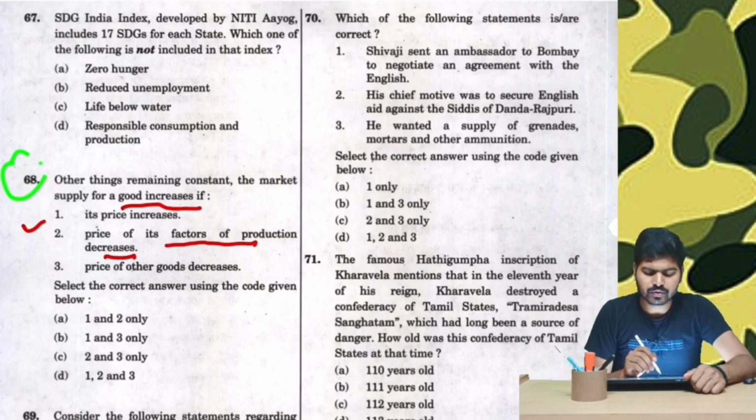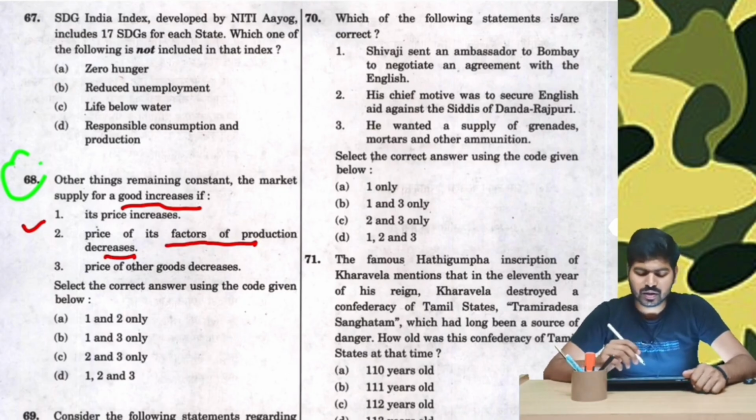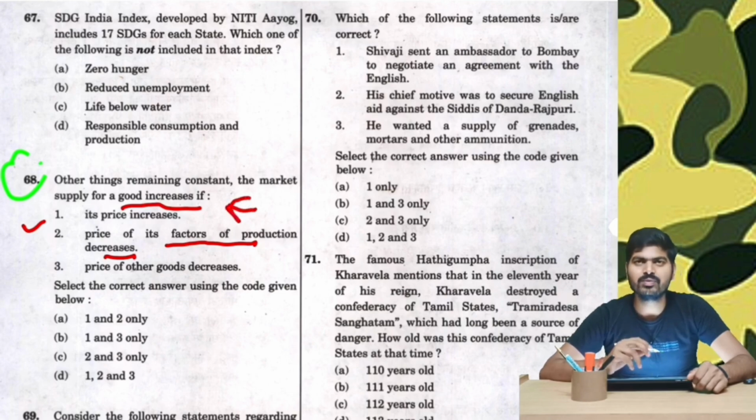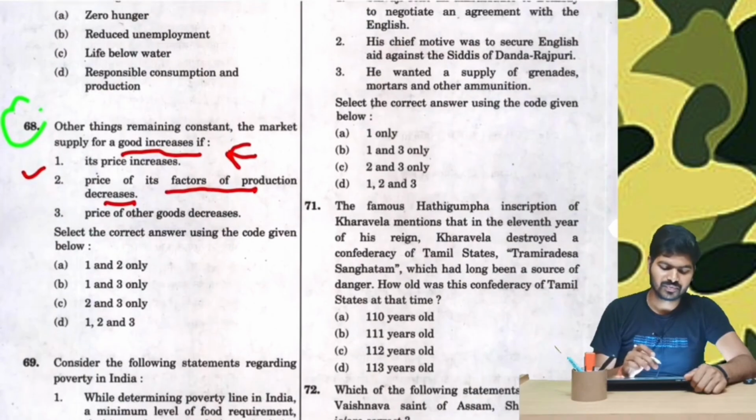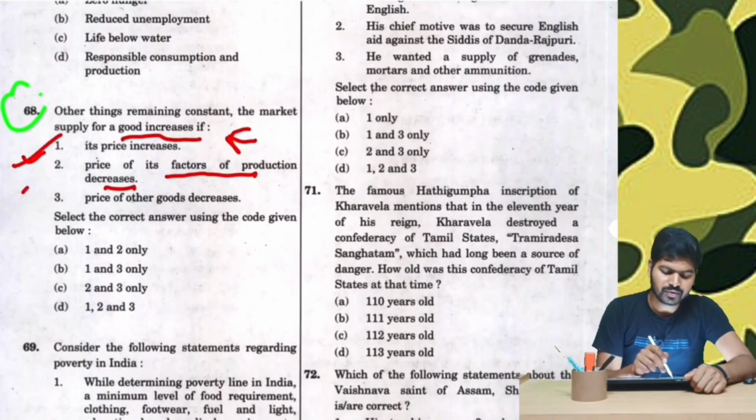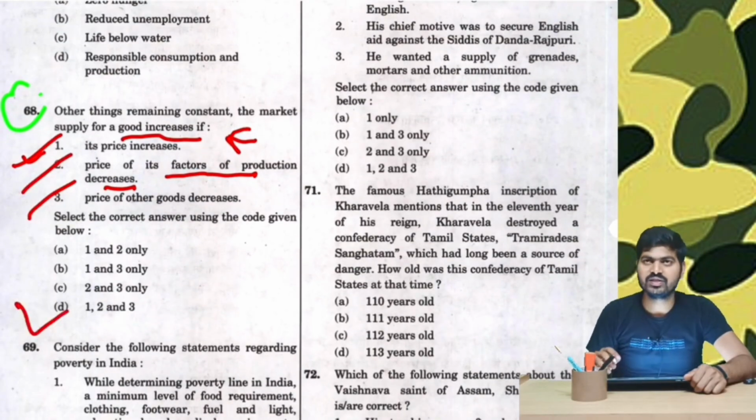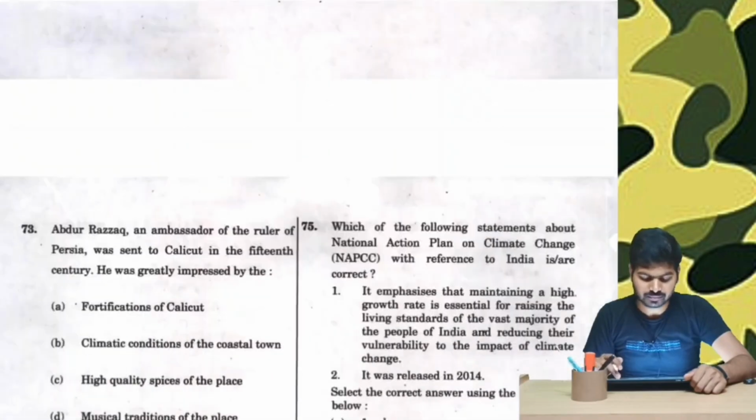Third, prices of other goods decrease. So whenever the competitive goods in the market and their prices decrease, people tend to buy those alternate or substitute, and hence that actual product remains available in the market more in number, and hence automatically supply is increased. Therefore option 1, 2 and 3, all three are correct. Option number D is the correct or final choice.